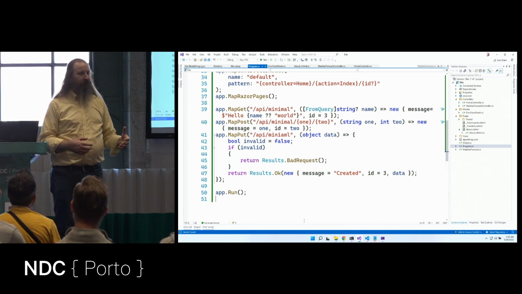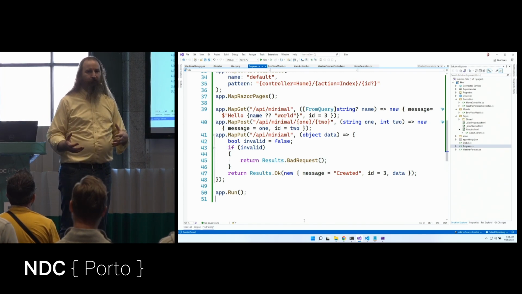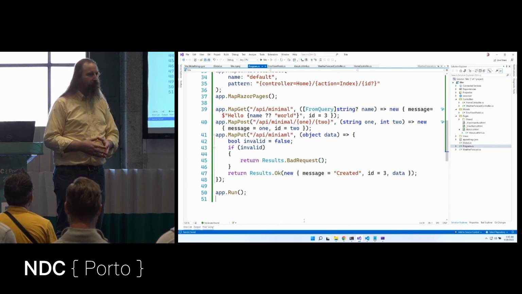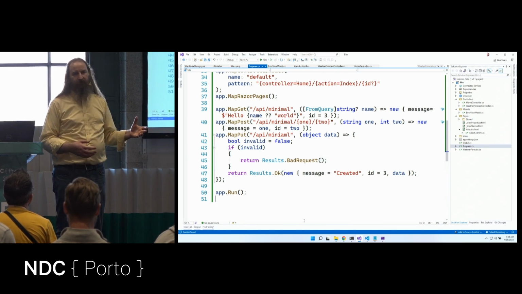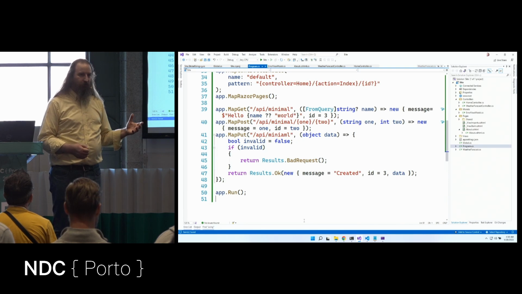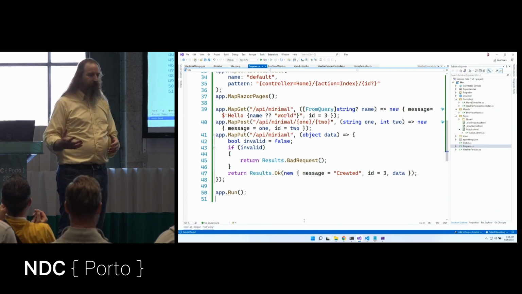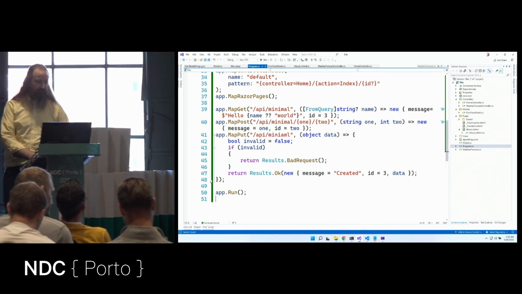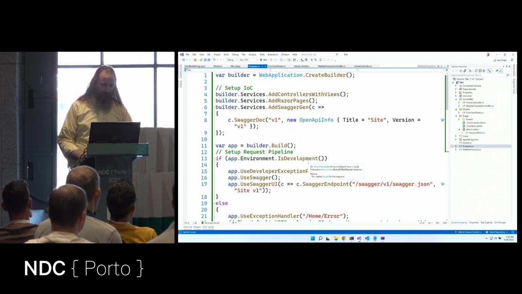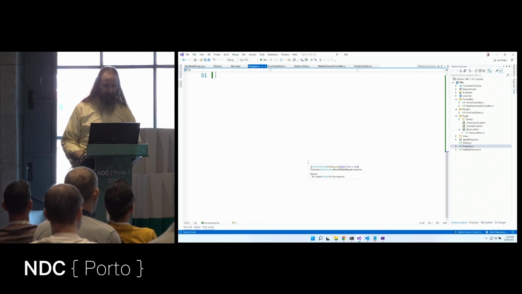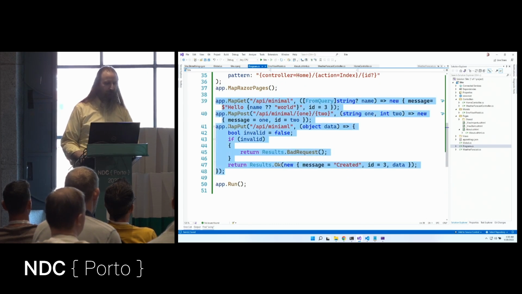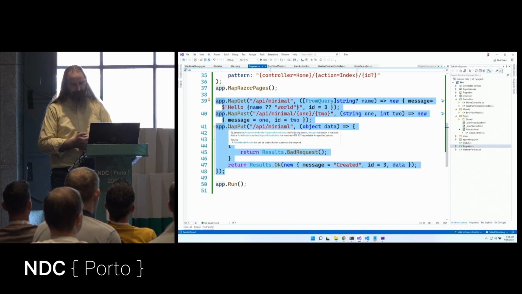If we get to a certain level where we need more structure, maybe we have 20 of these, 30 of these, or we want to have entities, maybe a rich entity diagram with 8 or 10 classes and we want CRUD methods for each of them, then this may get pretty big. You know, we have 50 lines here in this one file. And we know the rule of thumb is you shouldn't have a code file bigger than your head. So let's see if we can add a little bit more structure to this.